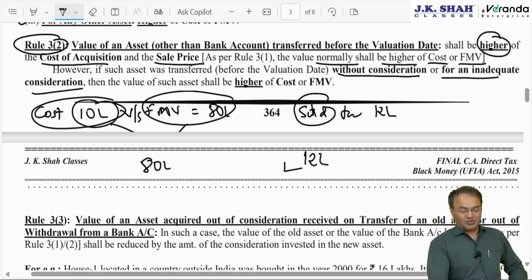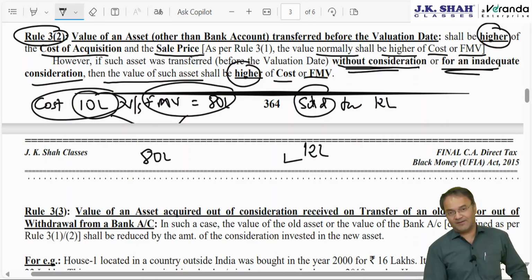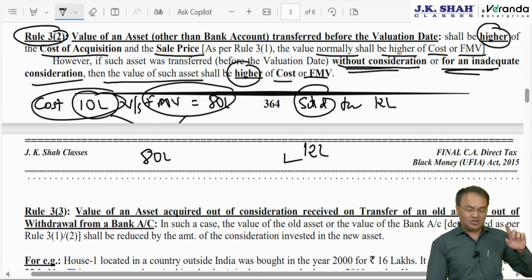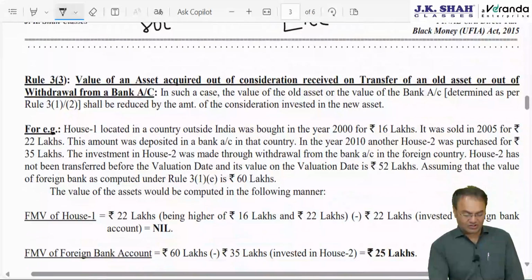Government knows all these tactics. So what government has done, they made the rule that if sold for inadequate consideration or without consideration, then the value of such asset shall be higher of cost or FMV, whichever is higher. Instead of cost or selling price, if the asset is sold off, you have to take cost or selling price. But instead of selling price, you replace it by FMV if sold for less than market value, inadequate consideration or without consideration.